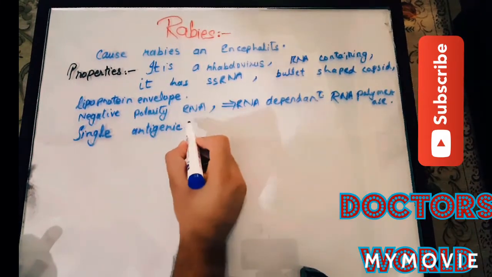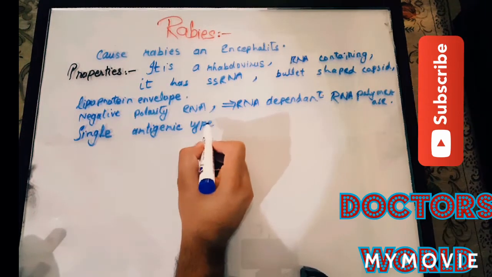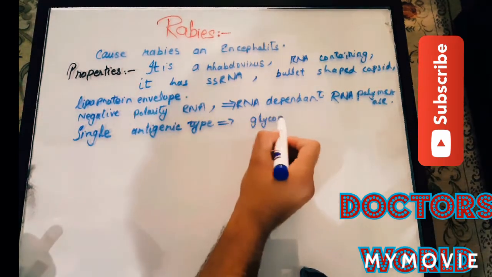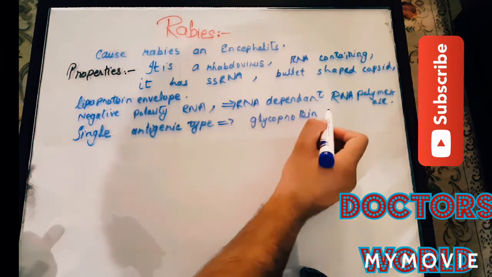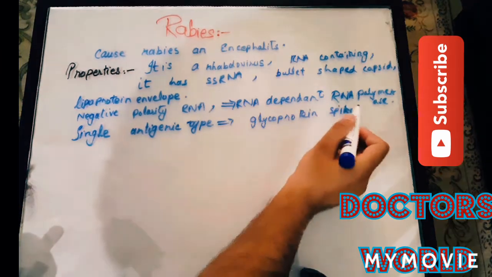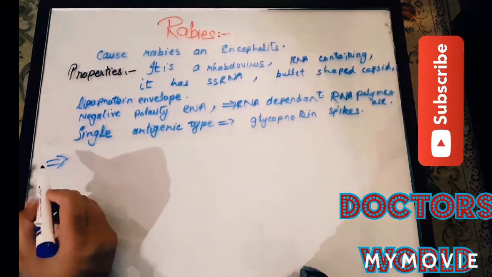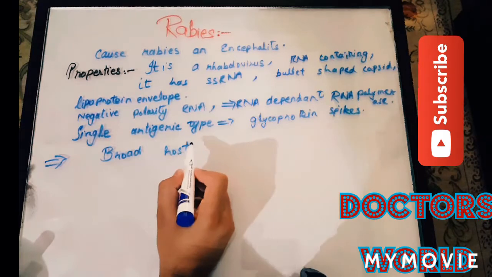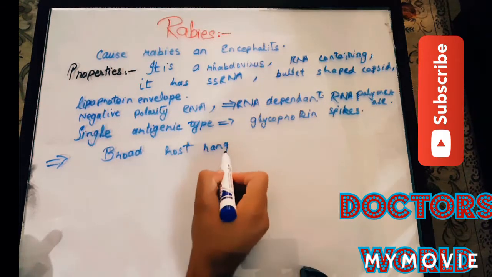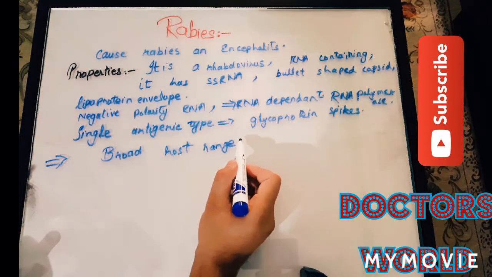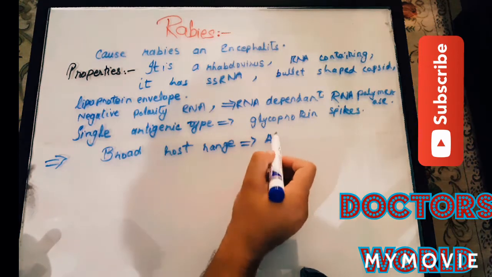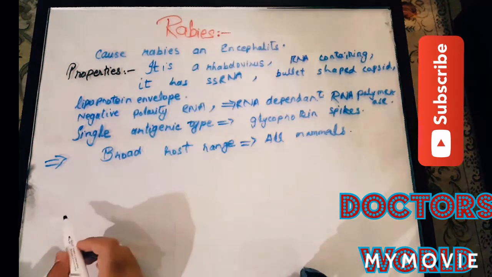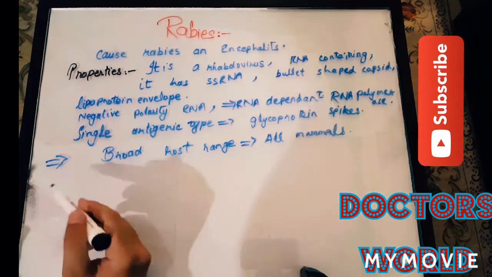It has a single antigenic type. This antigenicity is determined by enveloped glycoprotein spikes that are present on the surface of the virus. Rabies virus has a broad host range. It is transmitted from mammals to humans, and it can infect several mammals.